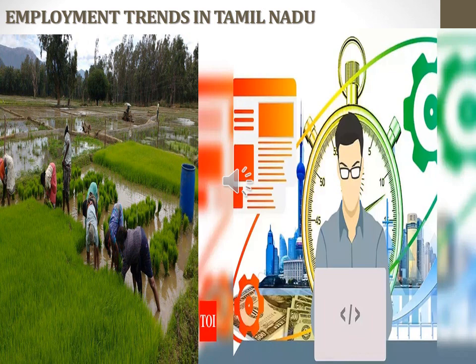Many people want to shift from the agriculture sector to the non-agriculture sector, but that sector is not enough to attract these people. Most of the employment growth in Tamil Nadu has been contributed by the unorganized and informal sector only.